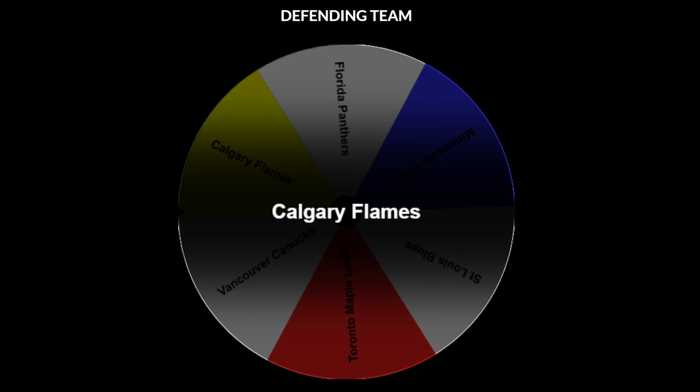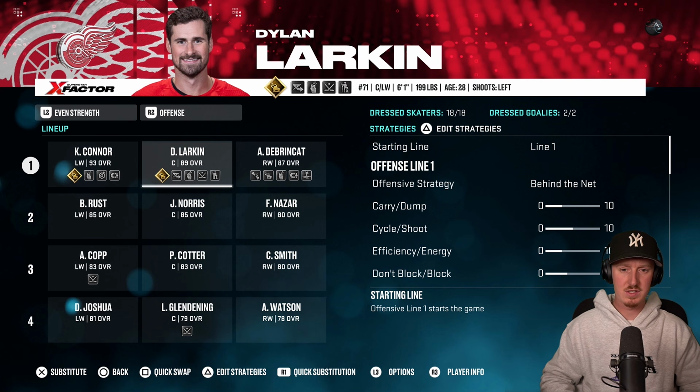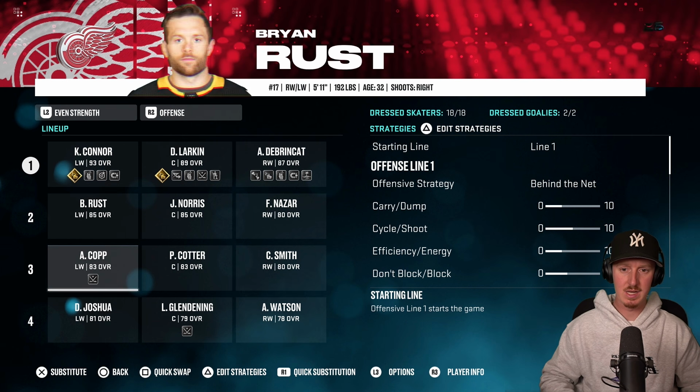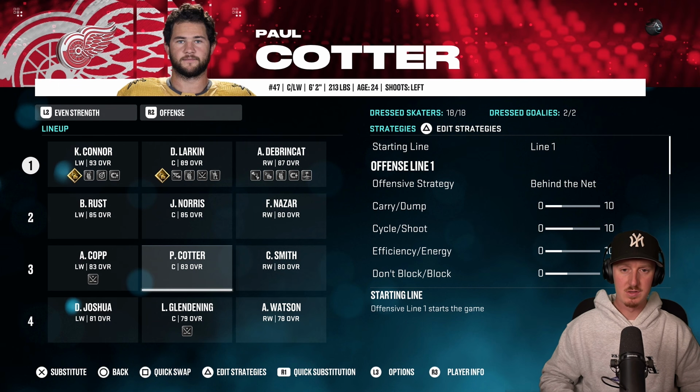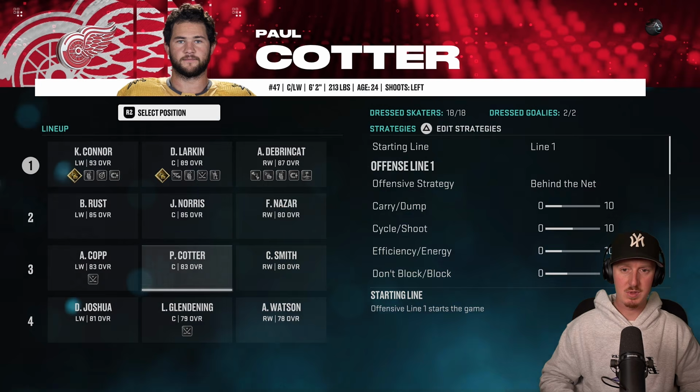The Calgary Flames are getting into their third matchup. They're looking to win another one here. Now, when it comes to the Red Wings, it's actually surprising how many players on the Red Wings were already playing for their hometown. Like Dylan Larkin, he's from Michigan. DeBrincat, he's from Michigan. Andrew Kopp, he's from Michigan. So that's 3 players already on the Red Wings playing for their hometown.